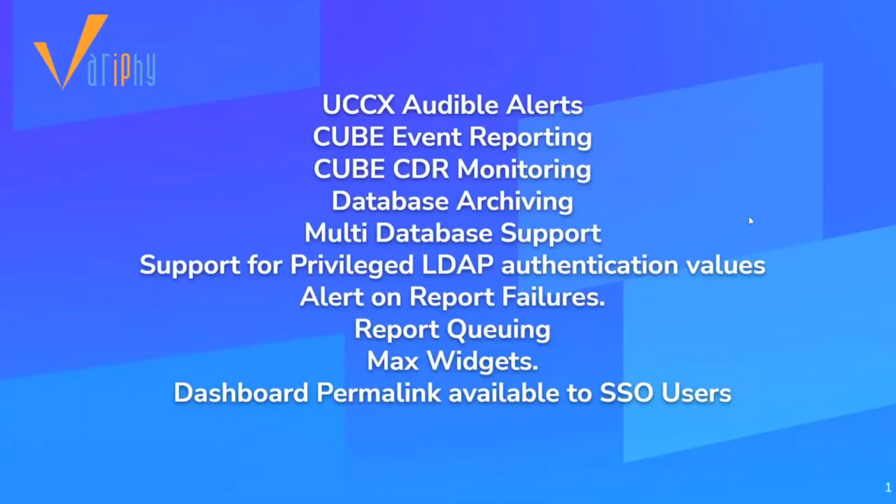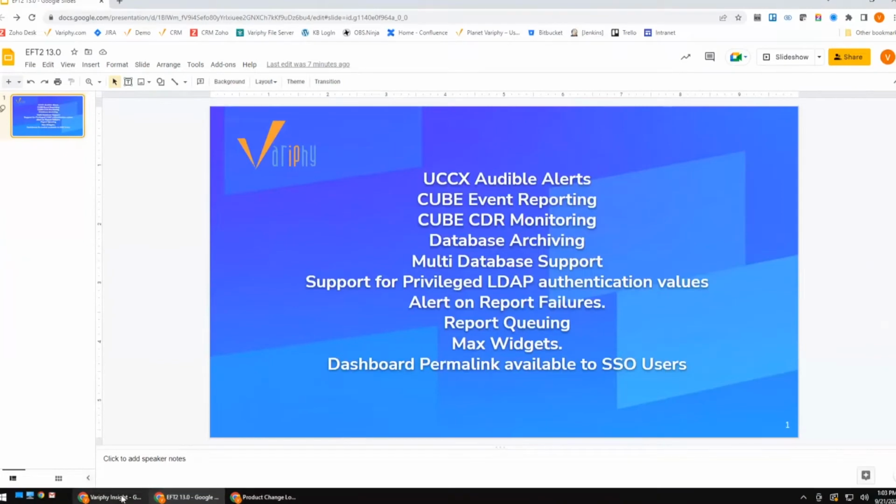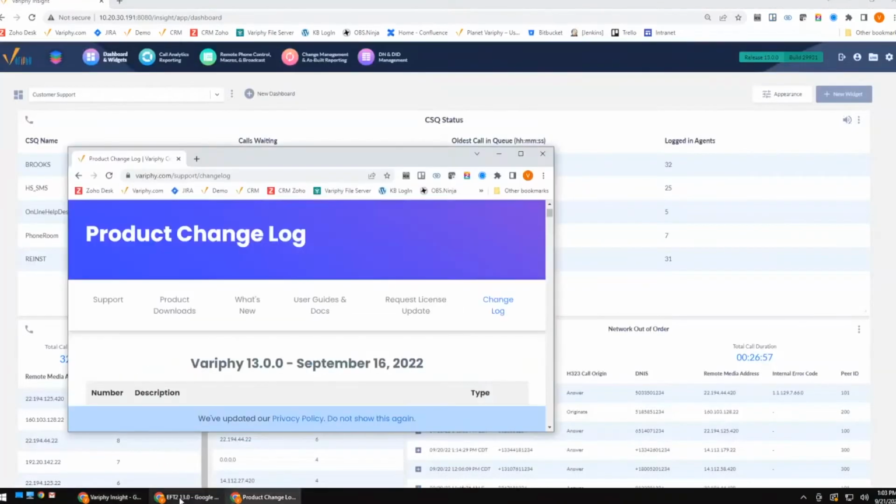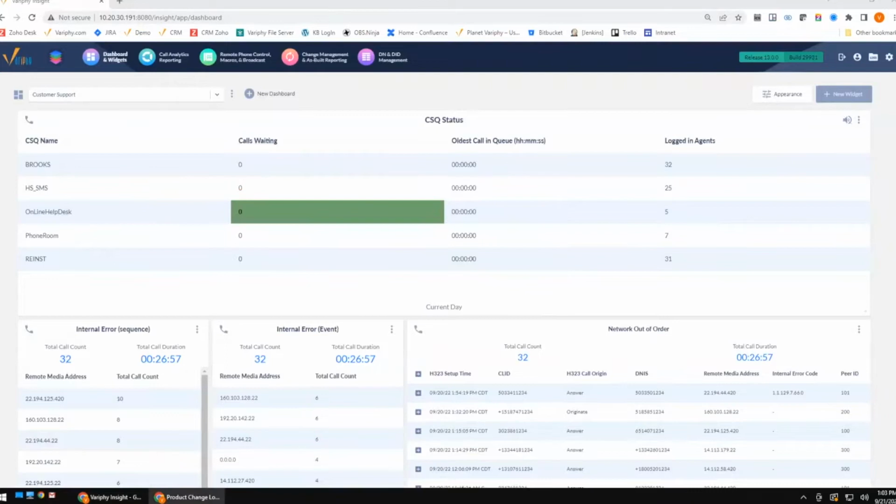So let's go ahead and get started and take a look over at Verify. Some of the first things we're going to take a look at here, let me go ahead and adjust my screens, are the dashboards. So let's get started in our dashboards.